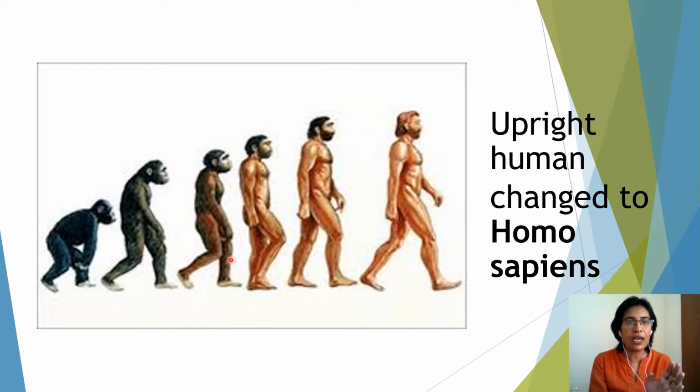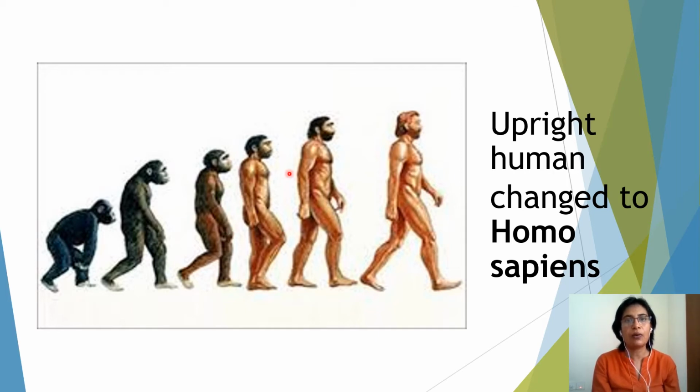Now you see we have the upright human. See, from a chimpanzee, he started using his hands as a handy human. Now he started standing a little straight. Can you see that he is standing straight? This is called an upright human. And then slowly you see the fur on the body. What you saw in that handy human, the chimp, the human had fur like a chimpanzee, but now the fur is missing.